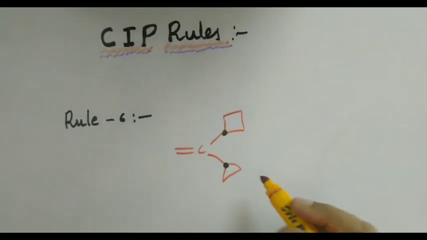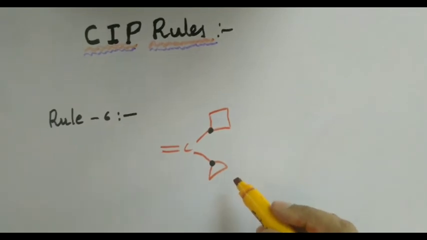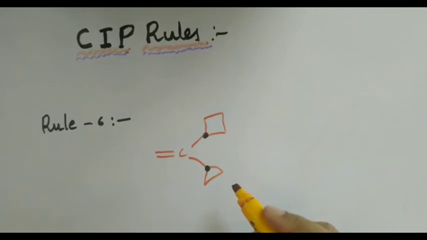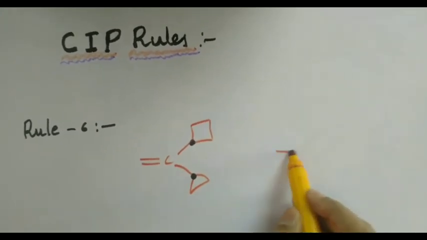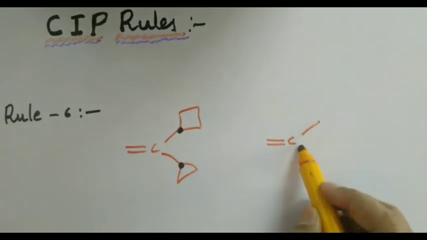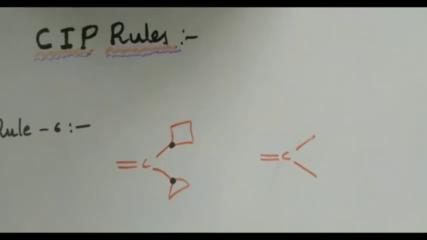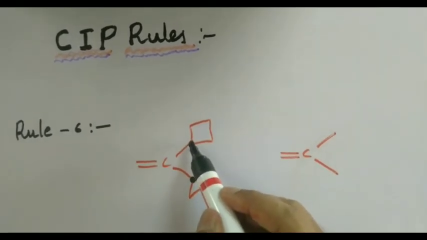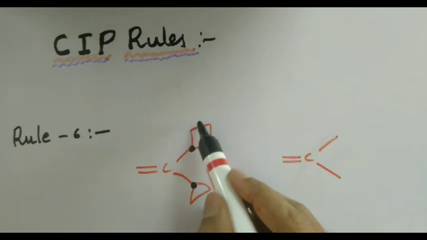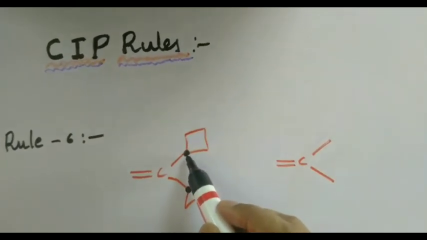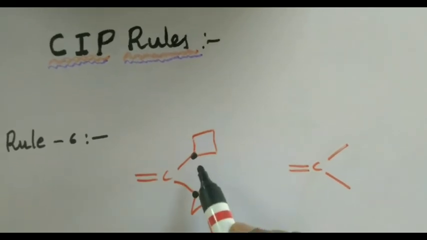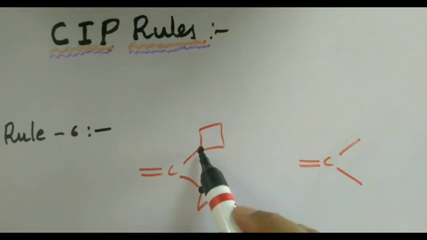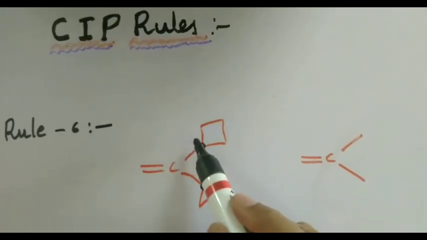To give priority numbers using CIP rules for these cyclic structures, what should I do? I already told you, whenever cyclic rings are present, you need to draw the digraphs. What does it mean? A digraph means you simply rewrite the cyclic structure as 2 chains. How do you write it? You start with this particular carbon, move in the anti-clockwise or clockwise direction until you reach the atom again. Write down one structure. Next, you move from the same carbon in the other direction to write down the other chain.